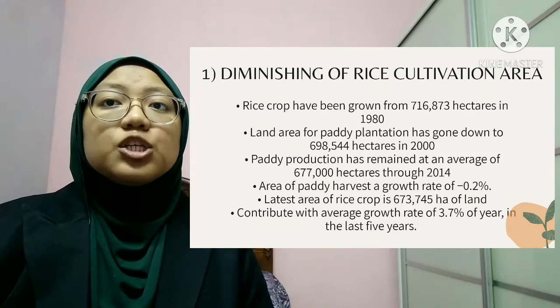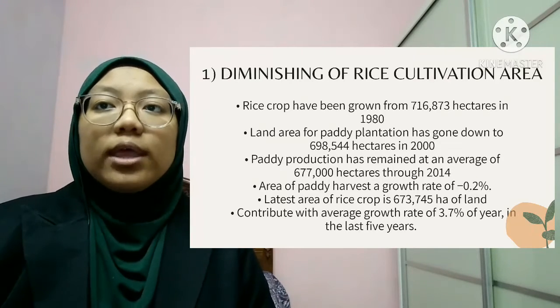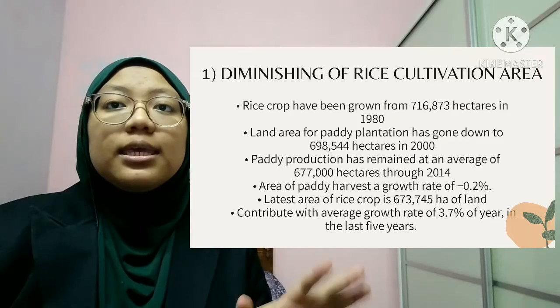Based on the data, it shows that the problem here is that the paddy crop area is diminishing year by year. These situations are becoming more serious when our staple food is still not reaching a satisfying food security level. This can be seen through the country's current self-sufficiency level for rice production, which is only about 70%, and the balance is imported from countries abroad. Food security for agriculture especially is very important to make sure that Malaysia has enough food if any unpredictable things happen to the country.